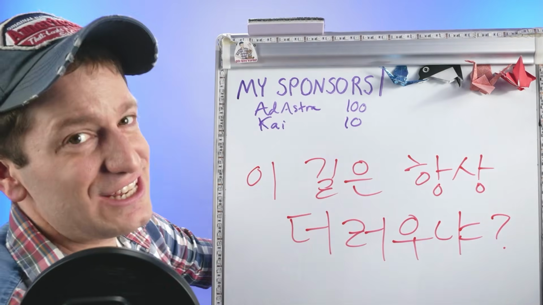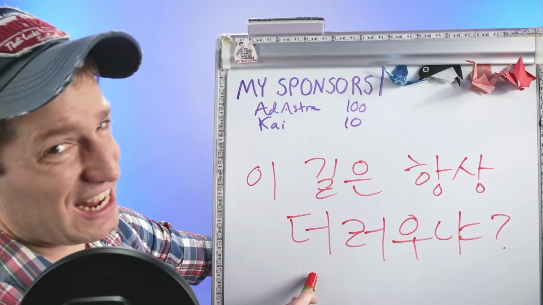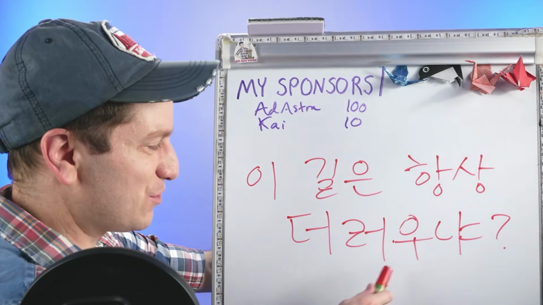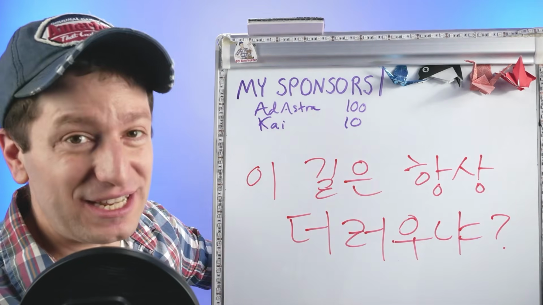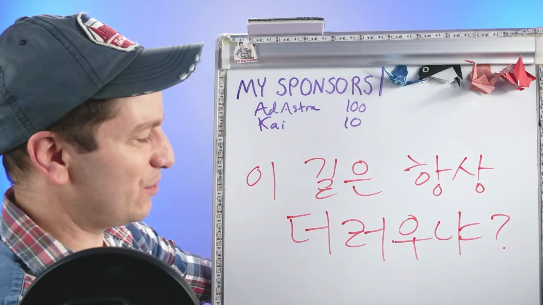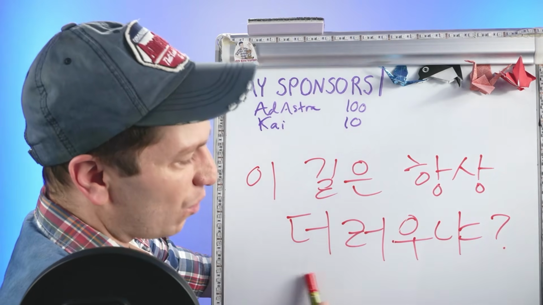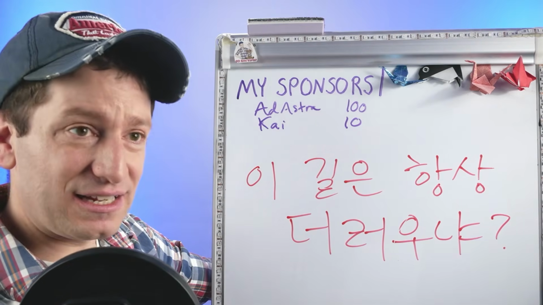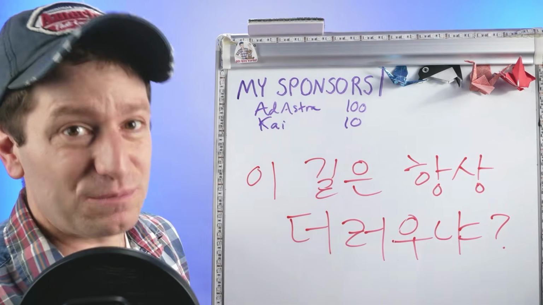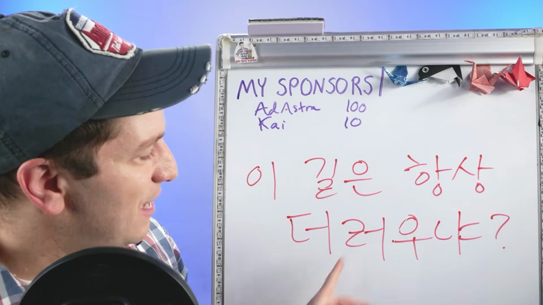이 길, this street. 이 길은 항상, always. 더럽다, to be dirty. In this case, we have to remove the ㅂ and add 우. So 더러우, and then we attach 냐 because it ends in a vowel. 더러우냐. So is it dirty? Always, this street. 이 길은 항상 더러우냐? In modern Korean, in most conversations today, you're just going to hear 이 길은 항상 더럽냐? But technically, it's supposed to be 이 길은 항상 더러우냐?